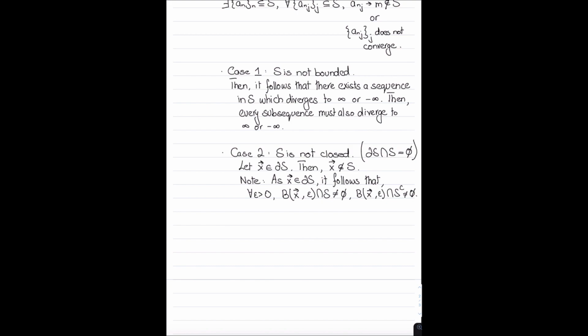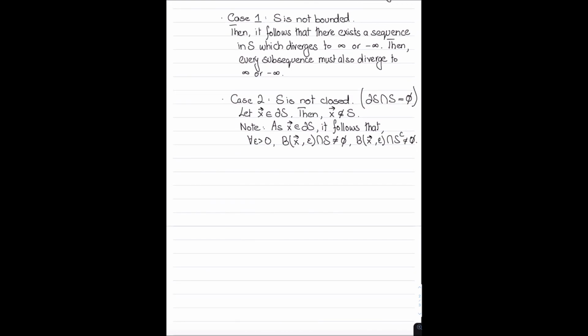So now what I'm going to do is construct a sequence that converges to X. Then consider the following sequence.